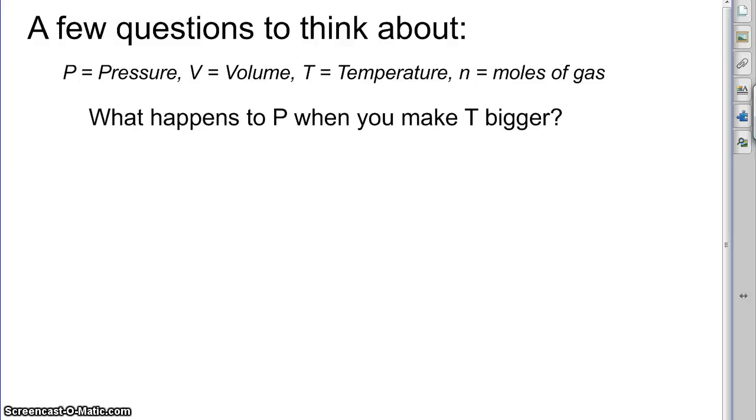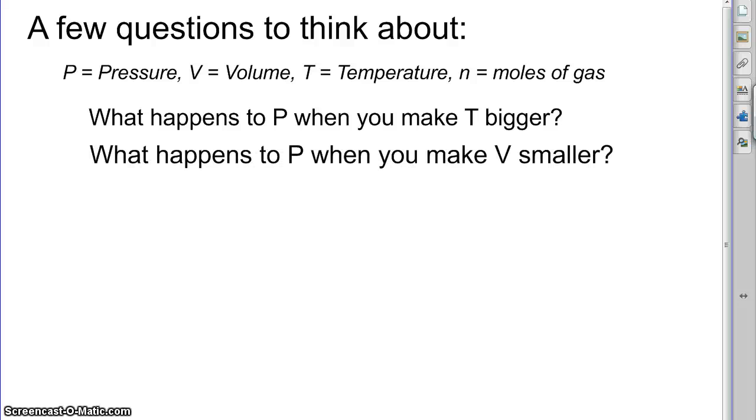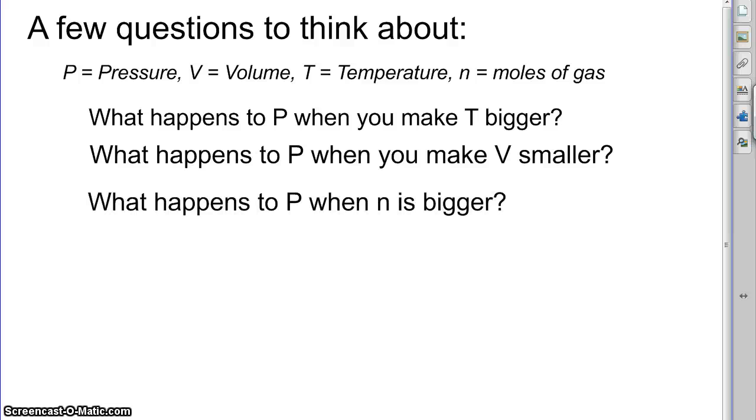Questions like, what happens to the pressure when you make the temperature bigger but don't change the volume? What happens to the pressure when you make the volume smaller but don't change the temperature? What happens to the pressure when the number of moles, number of particles, gets bigger but you don't change anything else? What happens to those? Is that predictable? Can you kind of predict what's going to happen? Can you look?